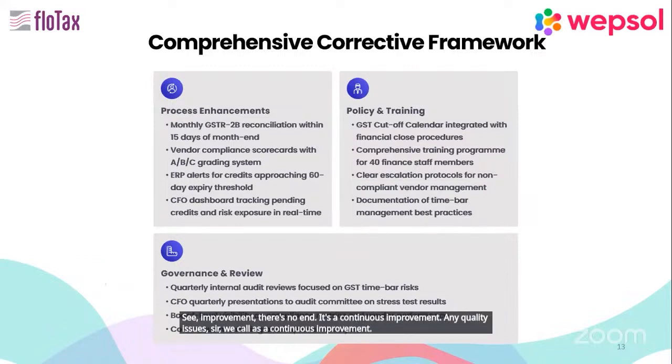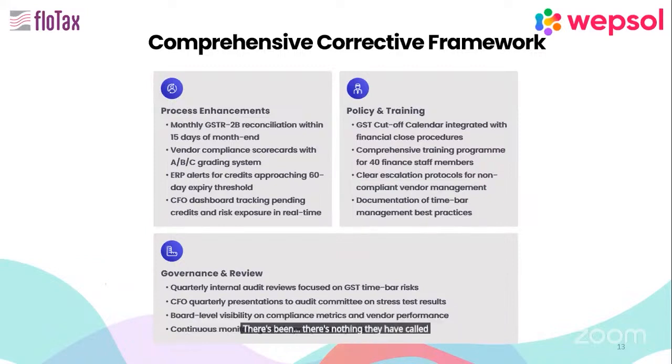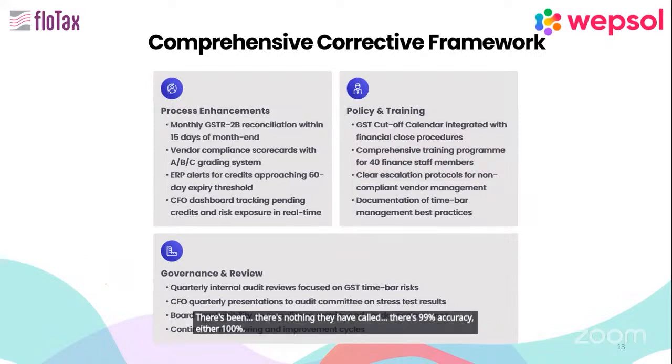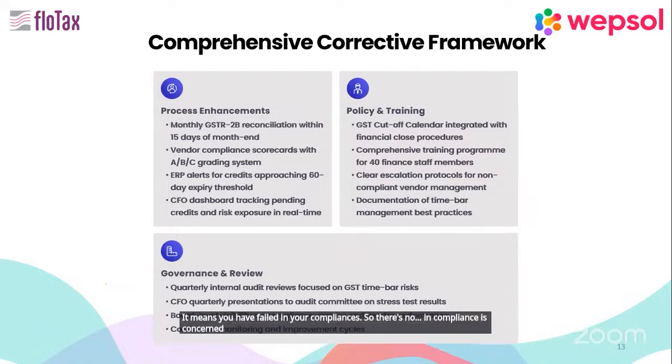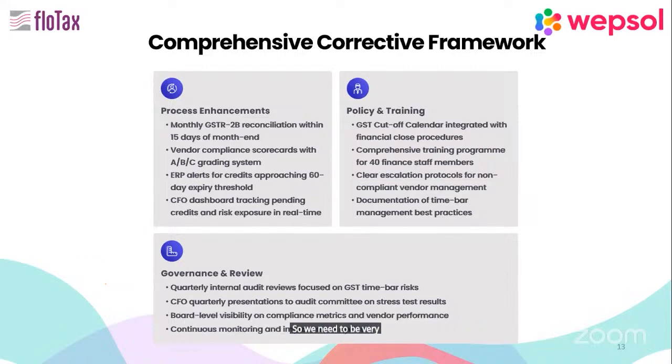There is nothing called 99% accuracy; it is either 100% or no in compliances. You can't say I'm 99% compliant on my TDS payment. It means you have failed in your compliances. So as far as compliance is concerned, there's no 99.9 or 98.99, it is either 100% or no. So we need to be very careful on this compliance part. Next.